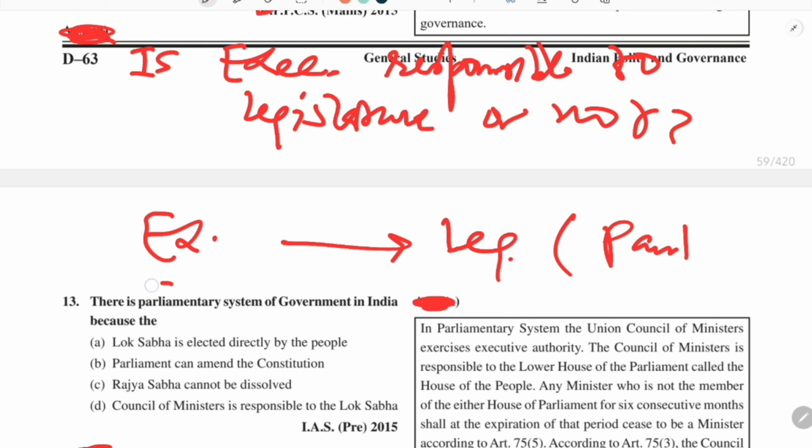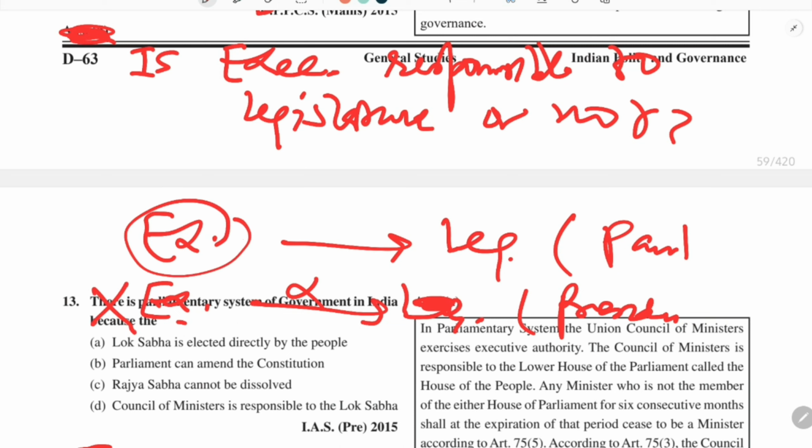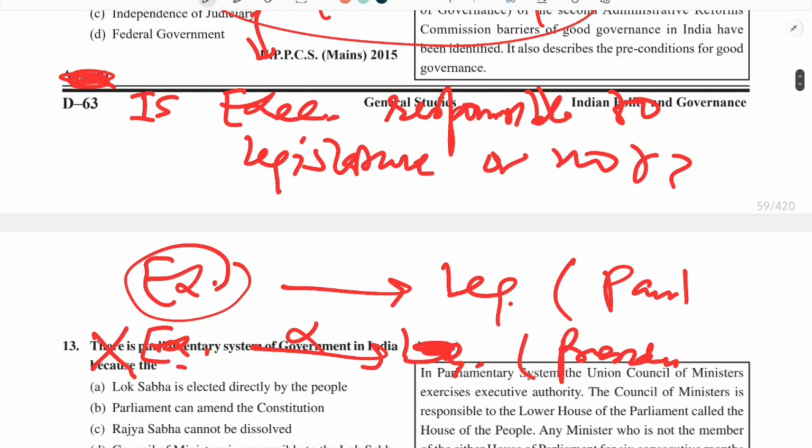In the parliamentary form of government, the executive is responsible to the legislature, while in the presidential system the executive is not responsible, meaning they are independent of each other. This is the exact meaning of parliamentary form of government.